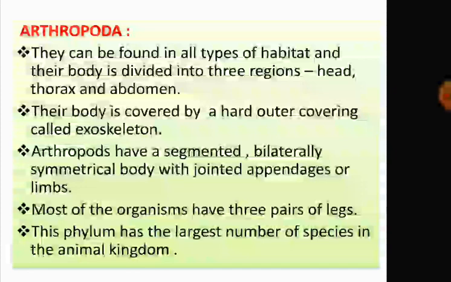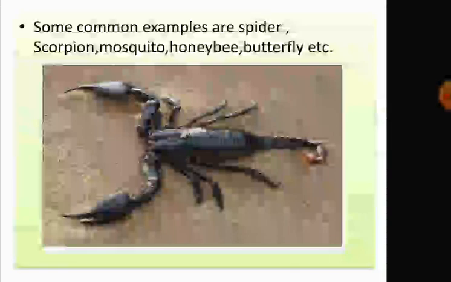Most of the organisms have three pairs of legs, and this phylum has the largest number of species in the animal kingdom, and they are found everywhere. Common examples are scorpion, spider, crab, insects like ants, mosquito, honeybee, butterfly. They all come under arthropods, means animals with jointed legs.